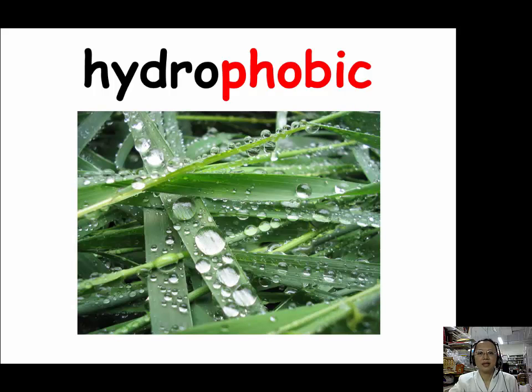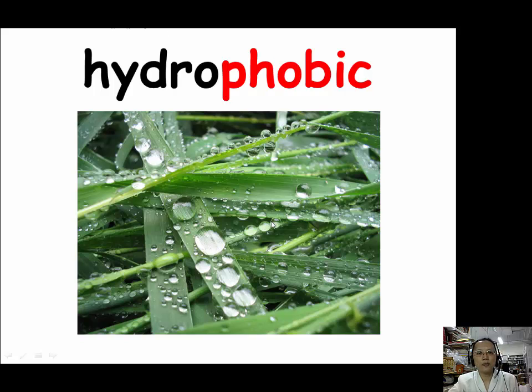And then the second meaning of hydrophobic is not readily absorbing water, adversely affected by water. Like this grass, it cannot absorb water, and actually it repels water. You can see that water forms tiny drops on top of the leaves.